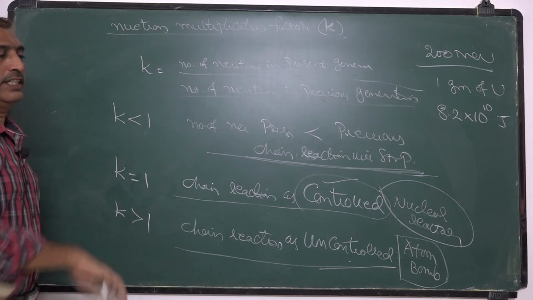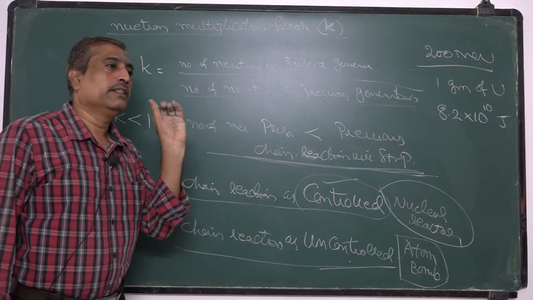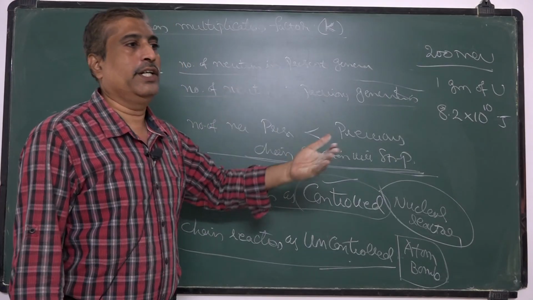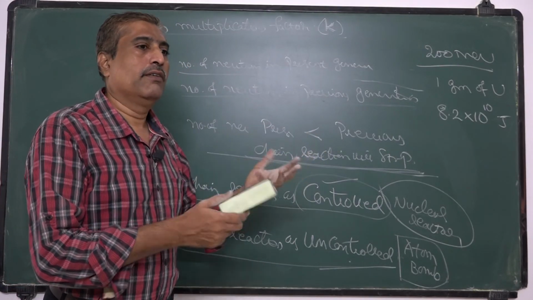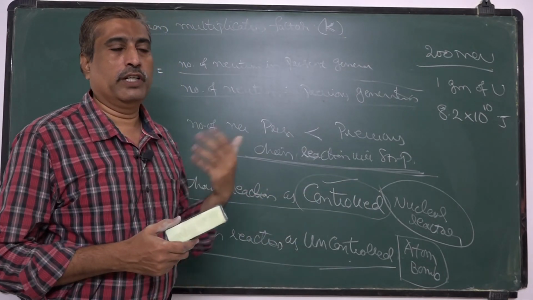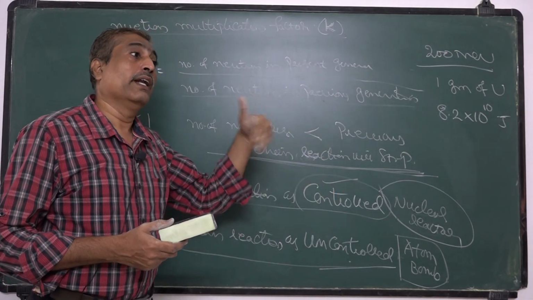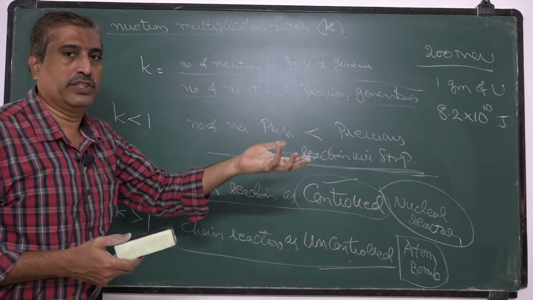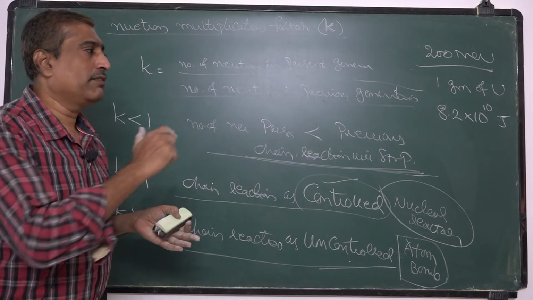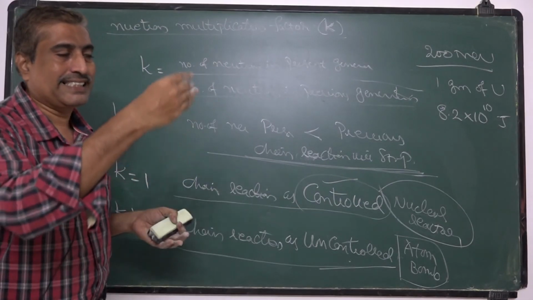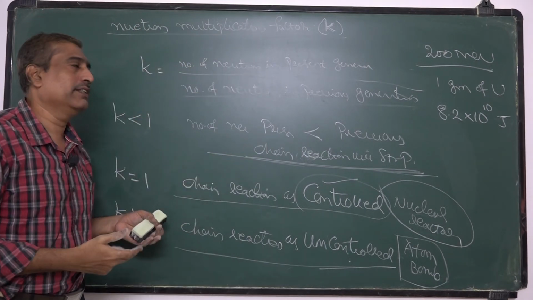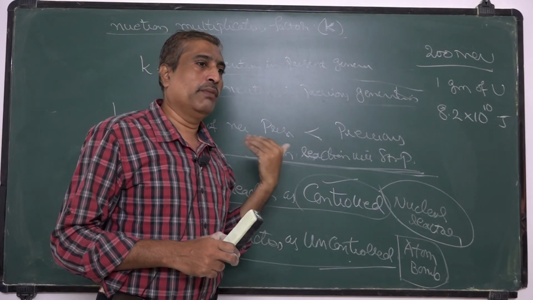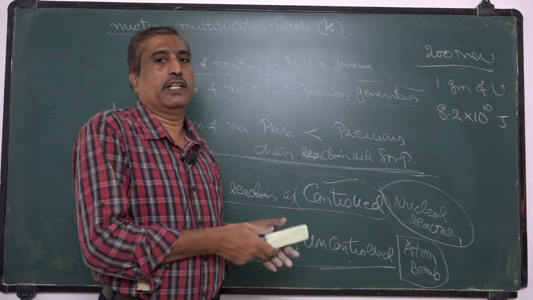In this nuclear fission reaction, 3 neutrons are released in each fission reaction. When these 3 neutrons initiate 3 more uranium nuclei to fission, 9 neutrons are released. If these 9 neutrons initiate uranium-235 for further fissions, 27 neutrons are released. In this way, the number of neutrons increases in geometric progression, and that reaction is called a chain reaction. That means the increase of neutrons in a fission reaction in geometric progression, initiating further nuclear fissions, is called a chain reaction.